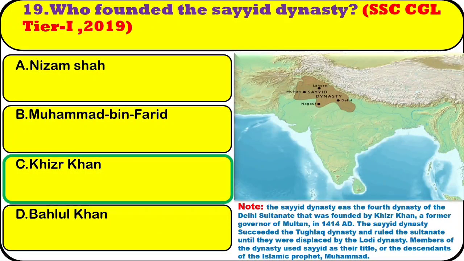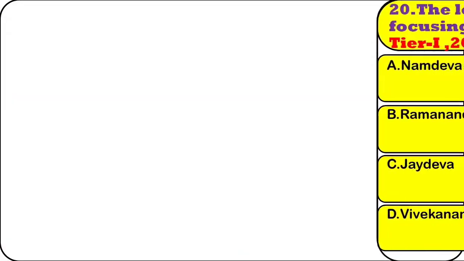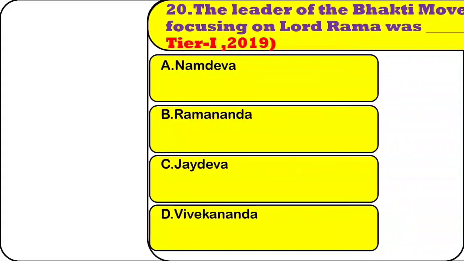Khizr Khan. Note, the Sayyid dynasty is the 4th dynasty of the Delhi Sultanate, founded by Khizr Khan, a former governor of Multan, in 1414 AD. The Sayyid dynasty succeeded the Tughlaq dynasty and ruled the Sultanate until they were displaced by the Lodi dynasty. Members of the dynasty used Sayyid as their title, as descendants of the Islamic prophet Muhammad.